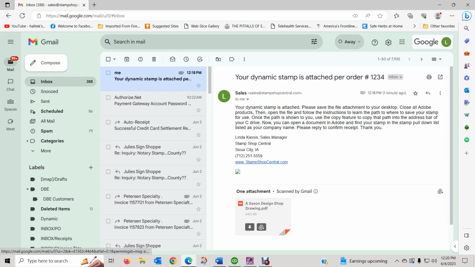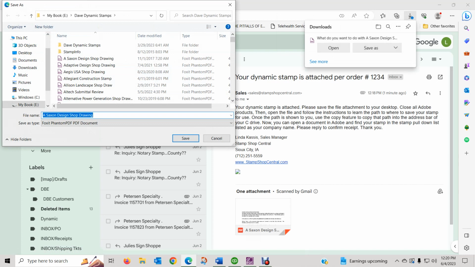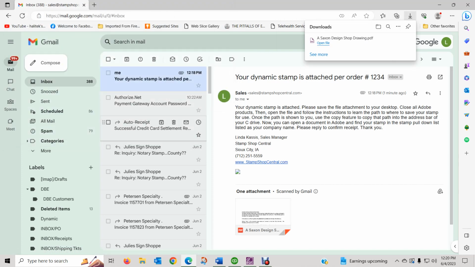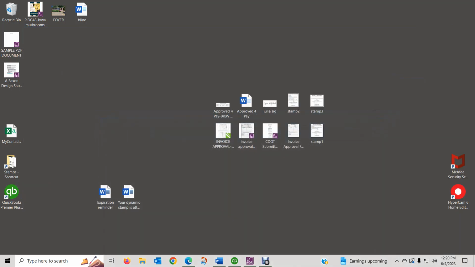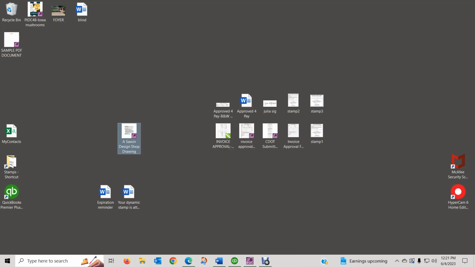So we're going to use this example of a stamp. We're going to download it to our desktop. Then we're going to minimize that. Where's our stamp? Right here. We're going to choose the copy feature.